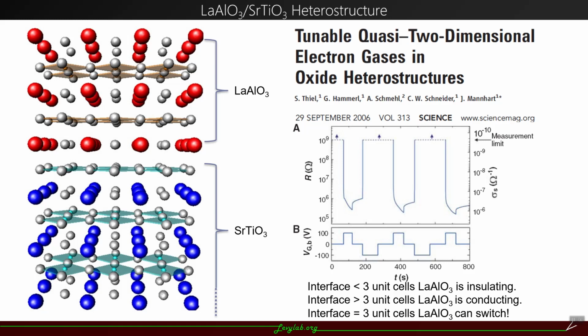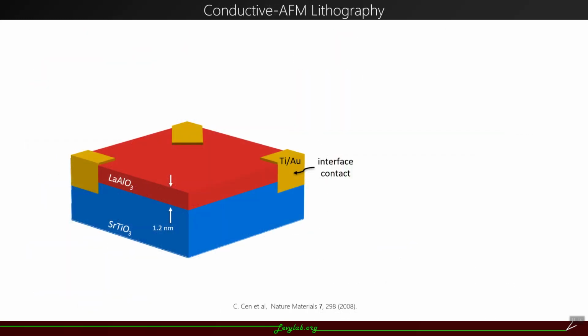Applying a positive gate voltage to the system makes it conducting, and a negative gate voltage makes it insulating. With these properties, our group has developed the technique of conductive AFM lithography in this system, which can be used to pattern nanostructures, such as nanowires and tunneling barriers.